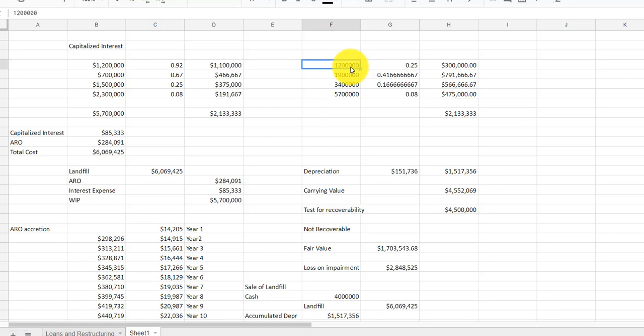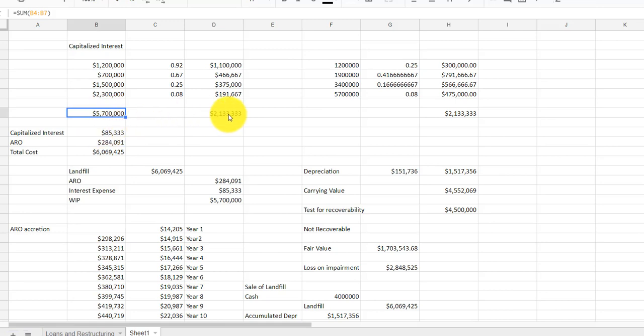The other way to do it is to start with the expenditure and then figure out how much of the year until the next expenditure, and then add them together. So you have 1.2 for 3 months, and then spend another 700,000. You get a cumulative amount, 1.9 for the next few months, and so forth. You can see that the end result of either one of them is the same. So either one is fine. The total cost is 5.7.